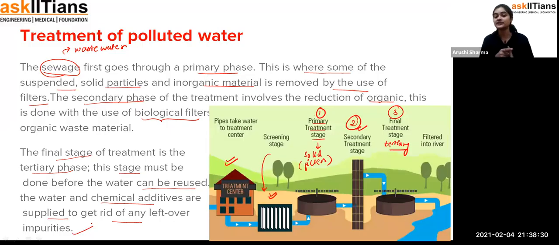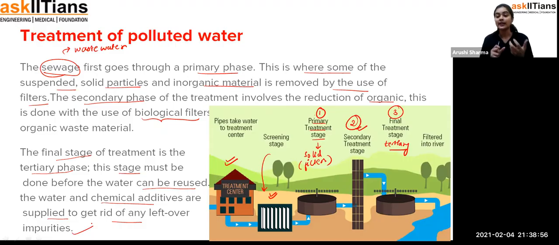So in the very first stage, there is the removal of the solid particles or the inorganic materials with the help of the filters. After that, the secondary stage. In the secondary stage, there is the removal of the organic waste material with the help of the biological filters. That means by using some filters, the unwanted bacteria or other microorganisms could be left behind. Fine.